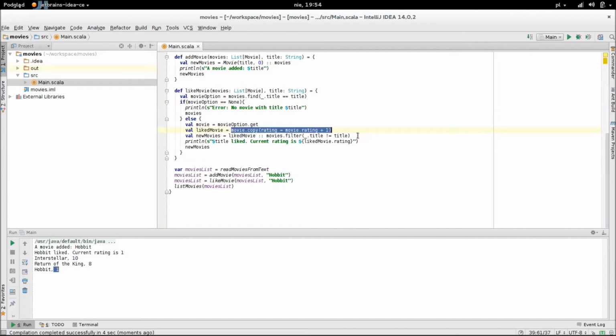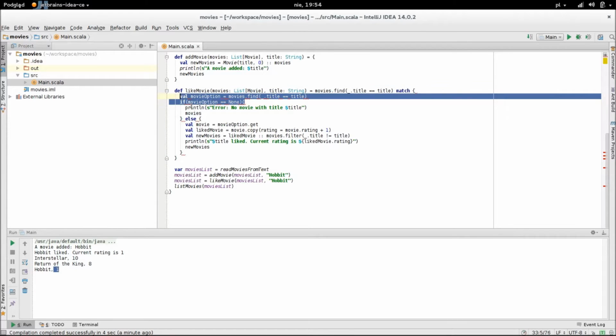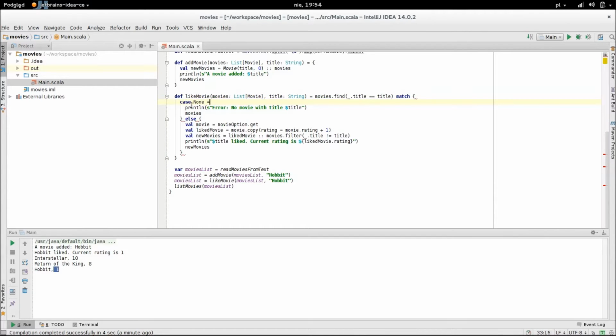This if-else in the likeMovie method looks a bit messy. Let's replace it with a match case. As you can see, just as with the regex, a match case can unpack the movie for us from the object of the class Some.